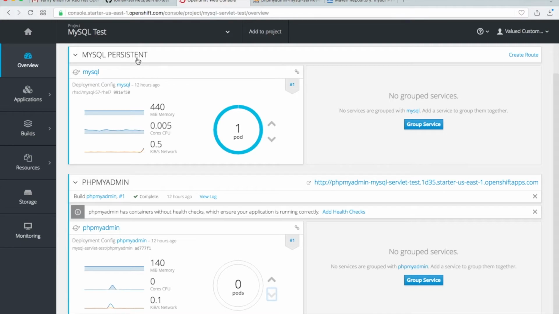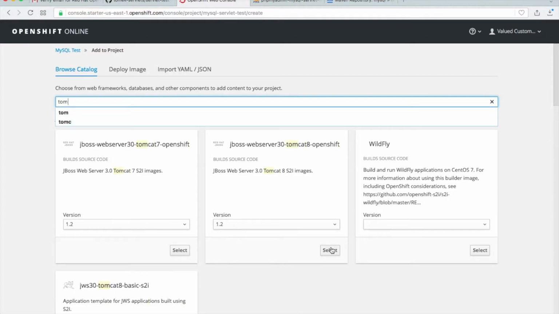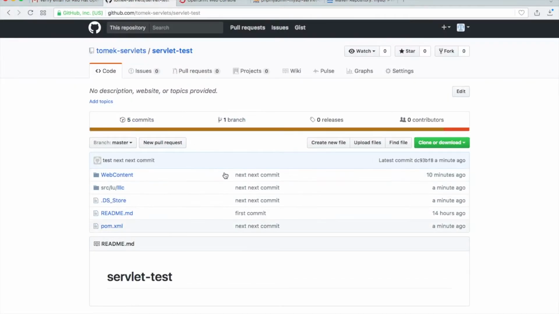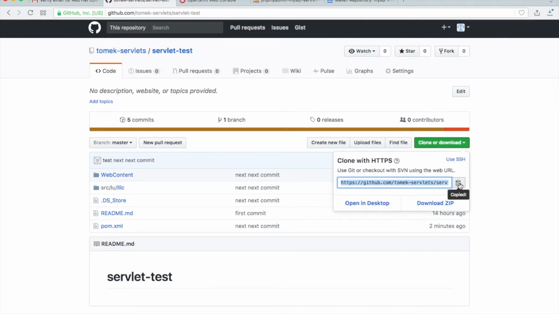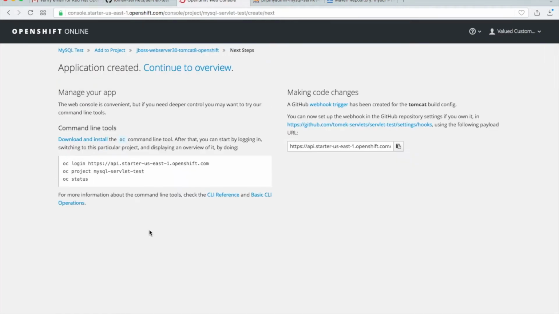So let's go and add our Tomcat to our project. Search for Tomcat, choose Tomcat 8, okay, and then call it Tomcat, and then the URL. Okay, let's go to your GitHub repository and copy the link of this repository where we have the new application, and then create. Okay, let's go back.